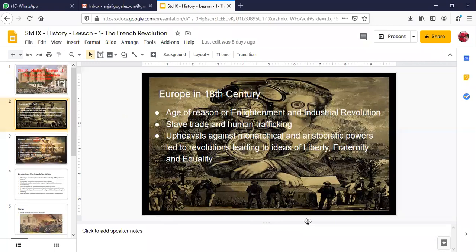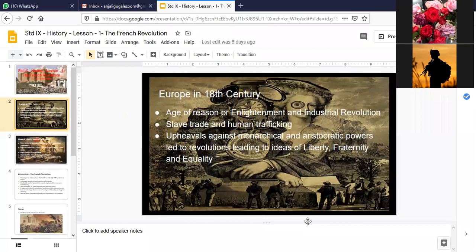When we're talking about the 18th century, before that, in the 12th and the 13th century, there was something known as the age of reason or enlightenment, and that happened prior to the industrial revolution.